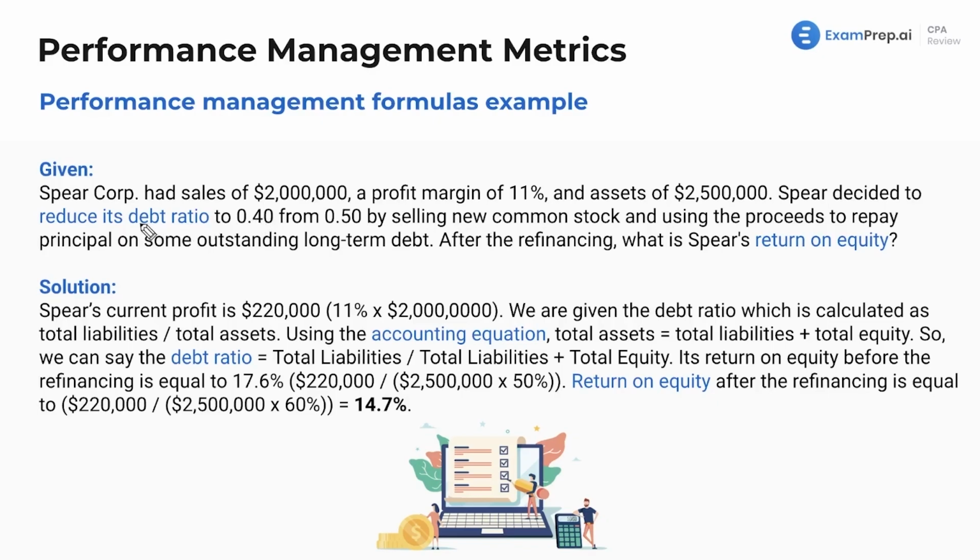Couple things. Again, write out your debt ratio. And what is your debt ratio? It's debt divided by assets, liabilities divided by assets. We've also got a lot of mention of debt, assets, and equity, which leads me to think about the accounting equation. Now, if you are saying, hey, Nick, I know you tell us to memorize all these formulas, but it seems like you're just pulling from what's given here.